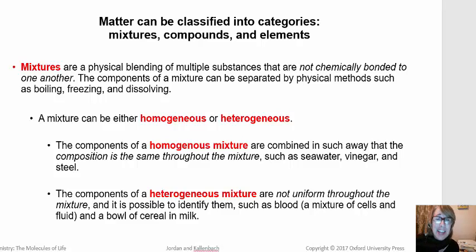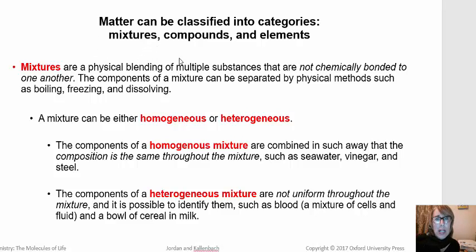Chemists spend a lot of time classifying chemicals. There are millions of chemicals. So as we go through this course, you'll be introduced to more and more complex ways of classifying chemicals. But one of the most fundamental classifications of chemicals is identifying a chemical as a pure substance, which is a compound or an element, or a mixture.